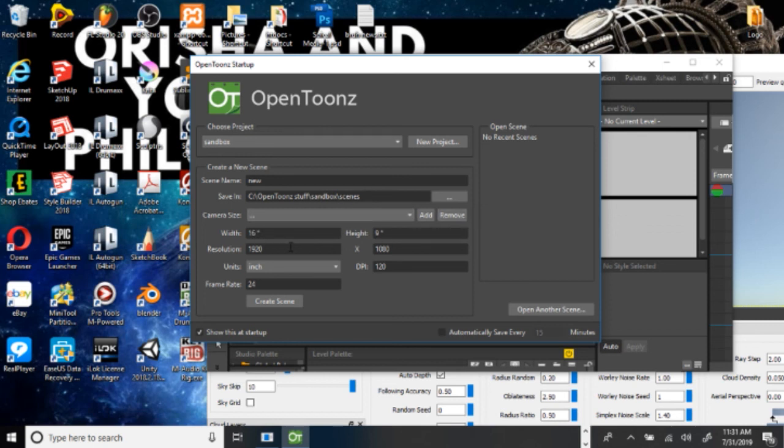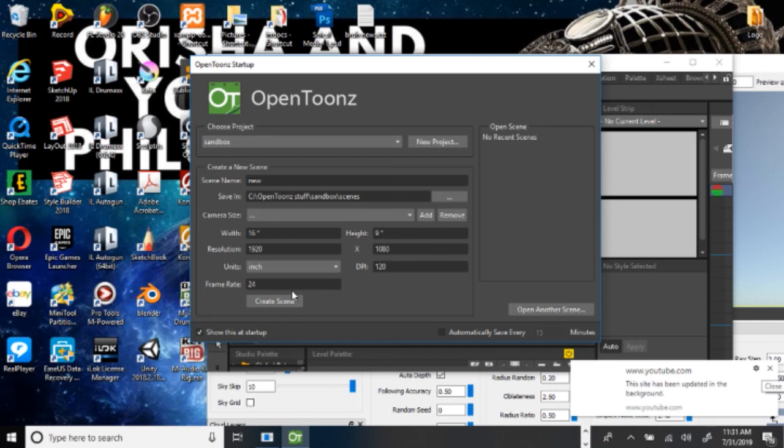You've got your width and your height, your ratio, units, your DPI, your frame rate, create scene. You've got open another scene.